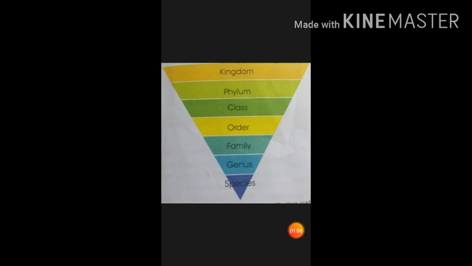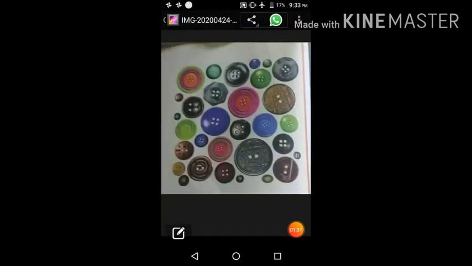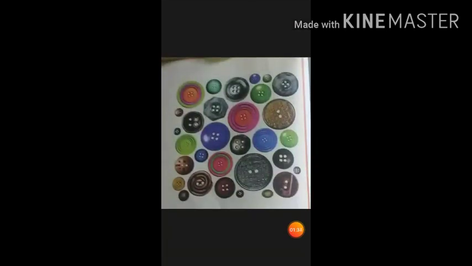Now this one is all about the revision part of the previous session. Now we have to come towards the two kingdom classification. That one also you have to revise, that scientist is Carolus Linnaeus. But before that, in the previous session I gave you one activity to do at your home, and I think you have done that activity.